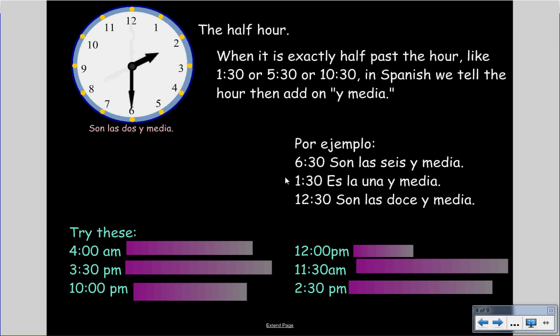Here's some other examples. For 6:30, I would say son las seis y media. For 1:30, I would say es la una y media. For 12:30, I would say son las doce y media. Here are some for you to try on your own. I will be checking for these on your notes, so you definitely want to make sure that you do them. That gives you 4 a.m., 3:30 p.m., 10 p.m., 12 p.m., 11:30 a.m., and 2:30 p.m.